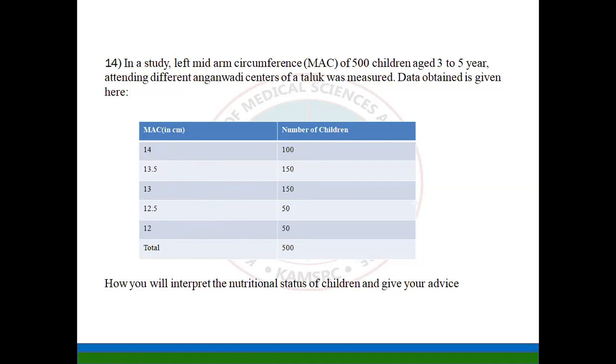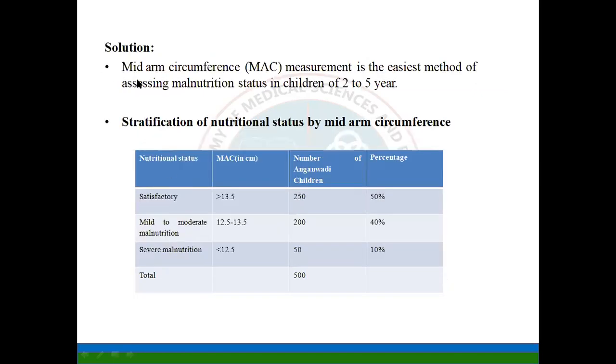We all know mid-arm circumference is an indicator of nutritional status in children among 2 to 5 years. So we should know the values, what is normal and what is malnourished. So the solution: mid-arm circumference measurement is the easiest method of assessing malnutrition status in children 2 to 5 years.